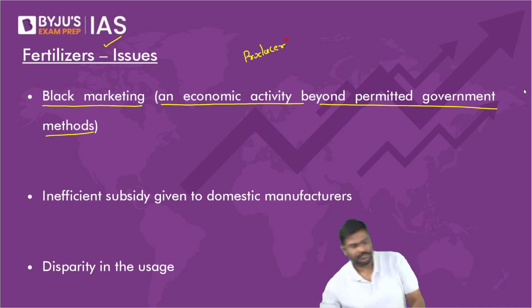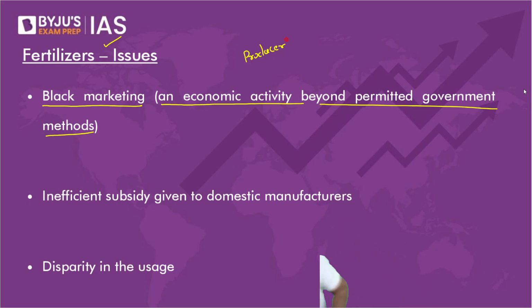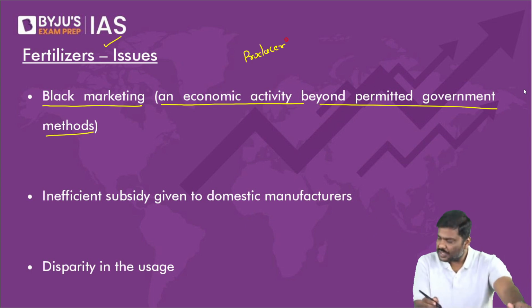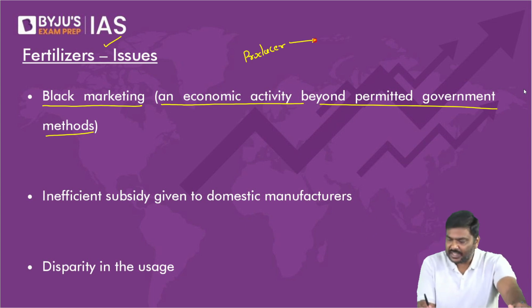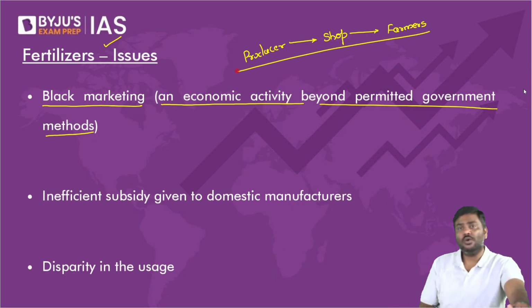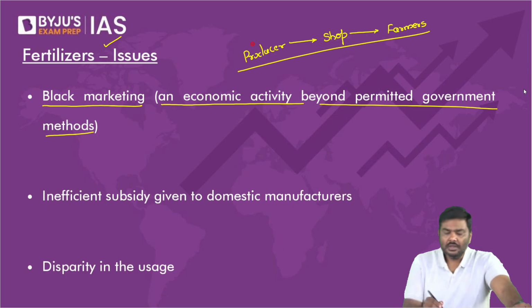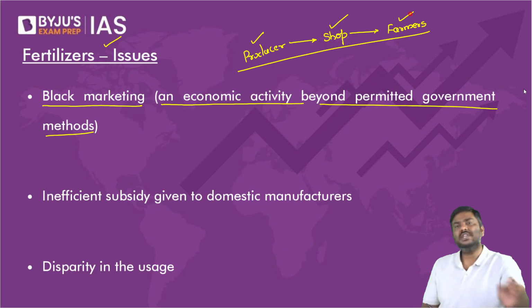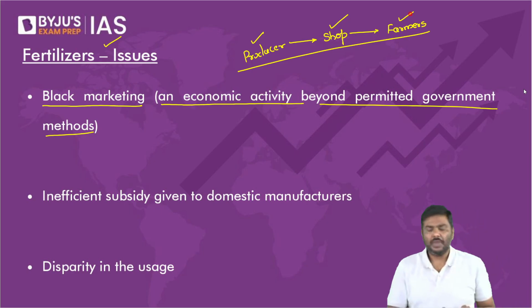So, to begin with, I just want you to have a glimpse of the syllabus as well as what you strategy for. The producer of fertilizers will send these fertilizers, let's say, to the shop, and from the shop, these are supposed to be sold to the farmers. Now, this is the normal channel. All of you are okay with this? Please do let me know. Producer will give the fertilizer to the shop, and the shopkeeper is supposed to sell this fertilizer to the farmer.